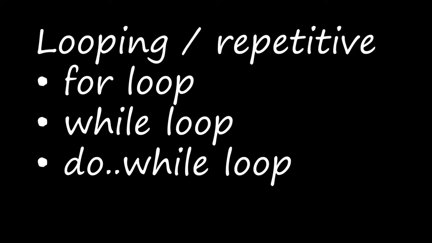First, let's be clear about this looping or repetitive statements. Looping or repetitive statement means in JavaScript, when the same portion of code has to be executed many times with a slight variation, that is called loop. Here in looping statement, we have three kinds, that is for loop, while loop, and do while loop.